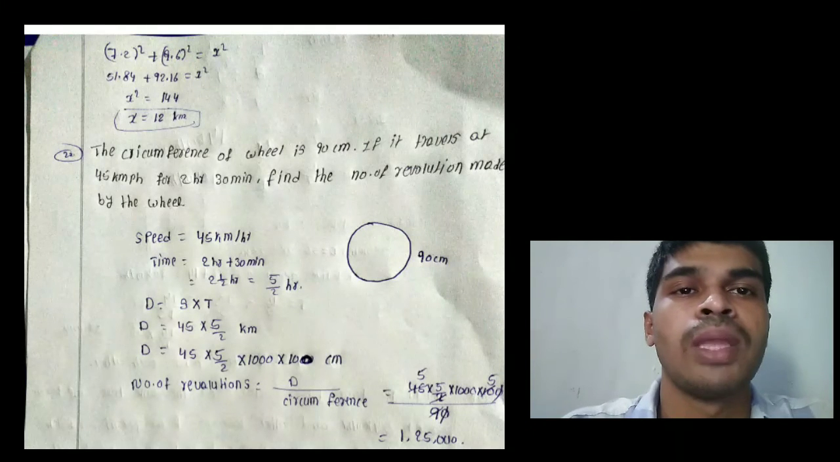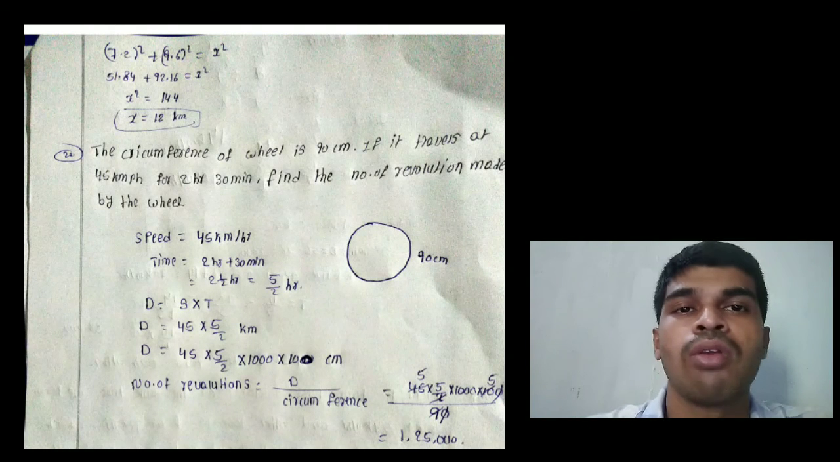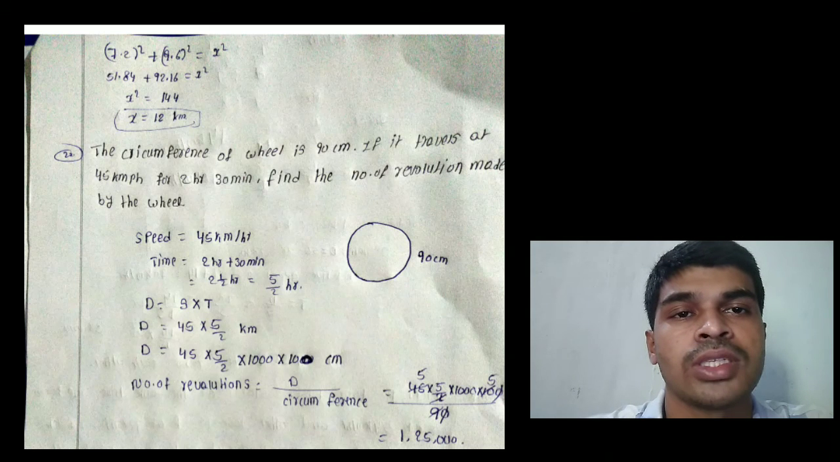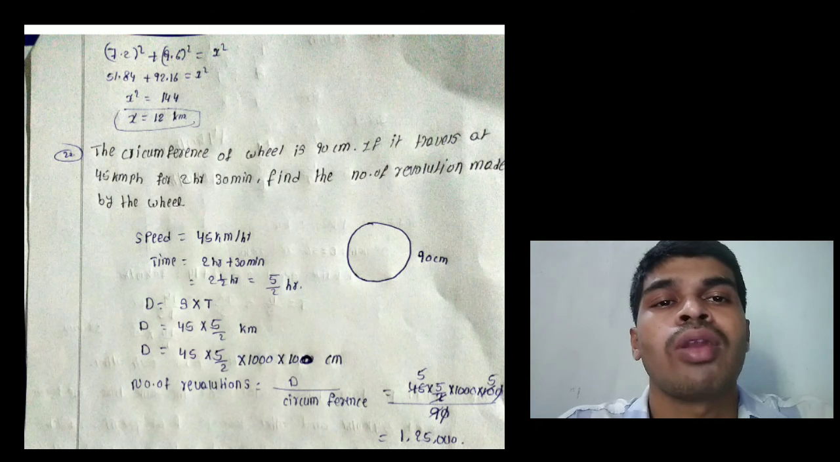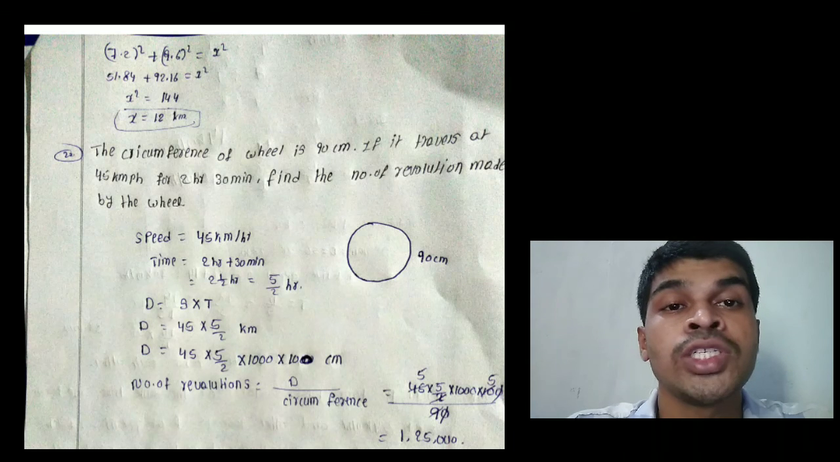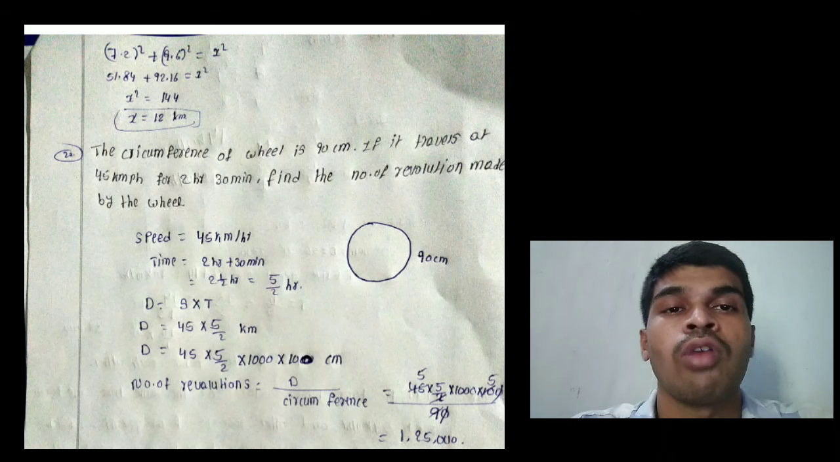7.2 whole square plus 9.6 whole square equals x square, that equals 51.84 plus 92.16, so x square equals 144. That means x equals 12 kilometers. So the shortest distance between the two buses is 12 kilometers.